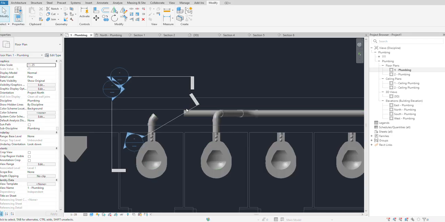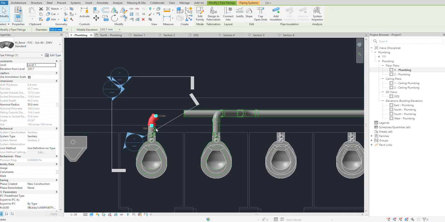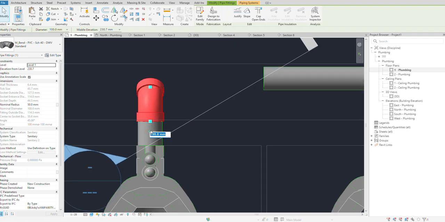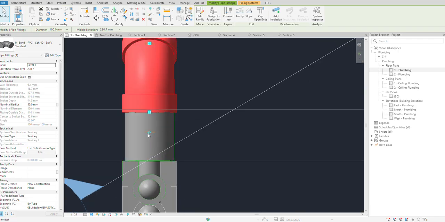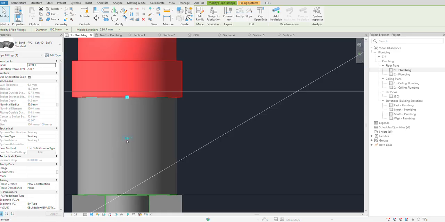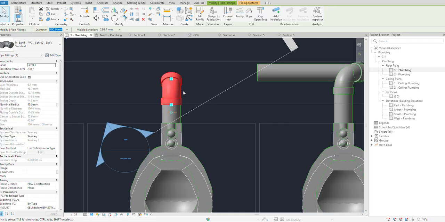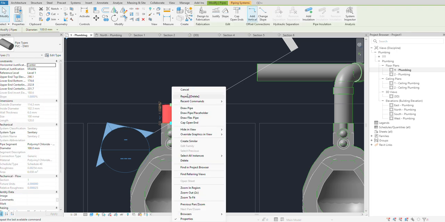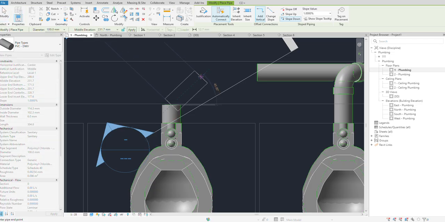Just a minute. That's 45, just going this way. This one is also 45.